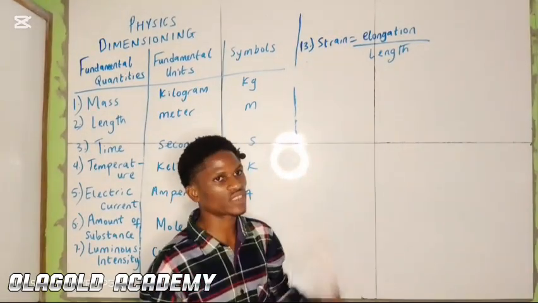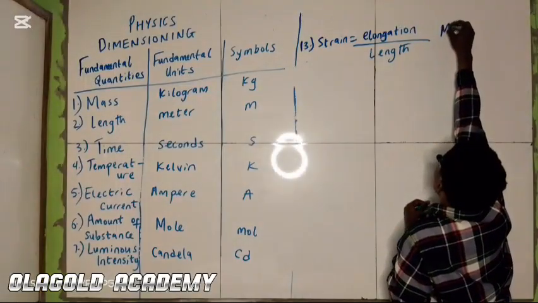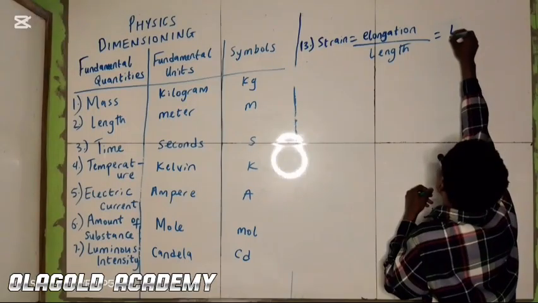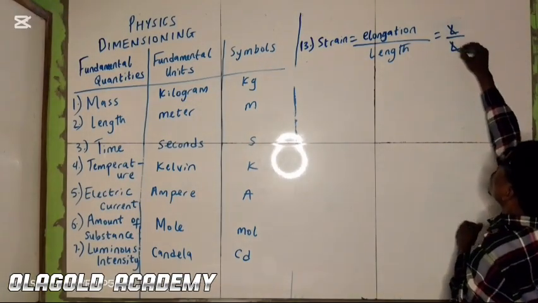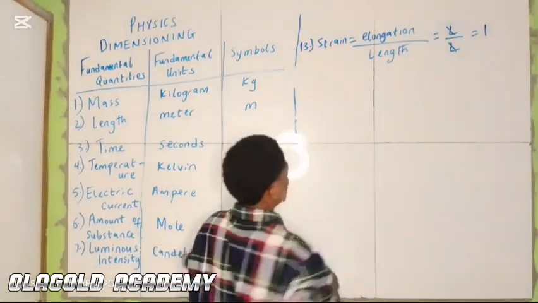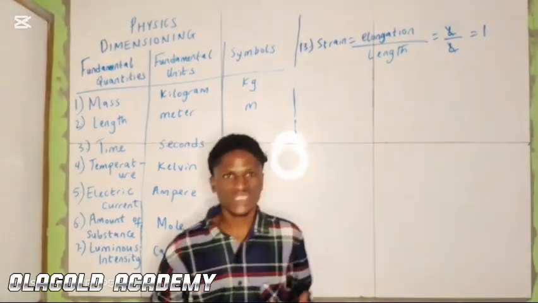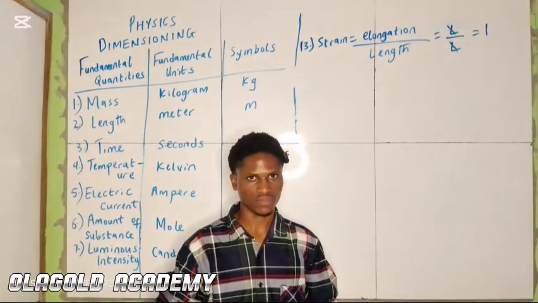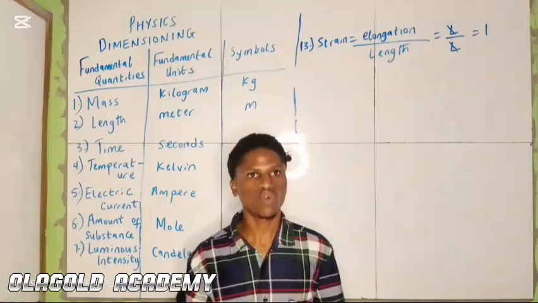So length is expressed as what there? Meter. So meter is expressed as length. Length also as length. So what happens? Length cancels the length, and we have 1. As you can see, strain has no dimension. So we can say that strain is a dimensionless quantity.